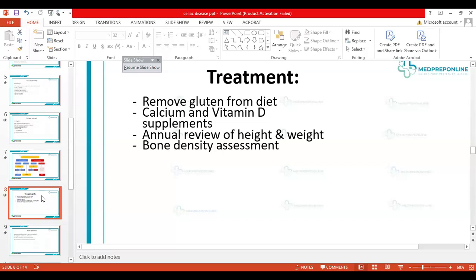Now, this gluten sensitivity is a common thing, and a lot of you might have seen that there are a very large number of things. We have got gluten-free flours, we have got gluten-free bakeries. So you have to tell the parents of the child what they can give and how they can keep the patient healthy with that.